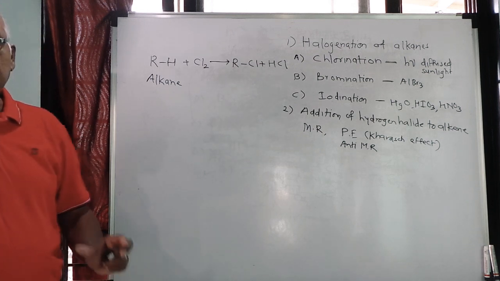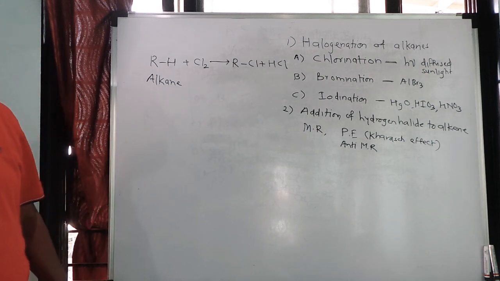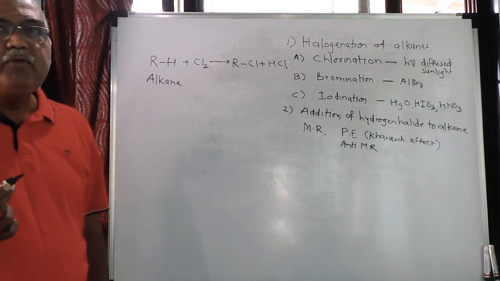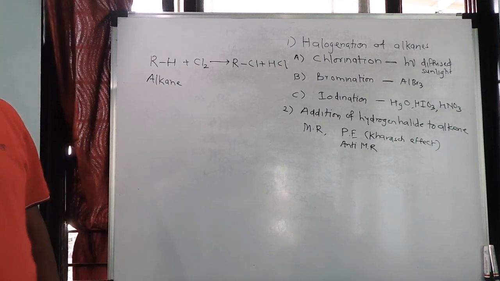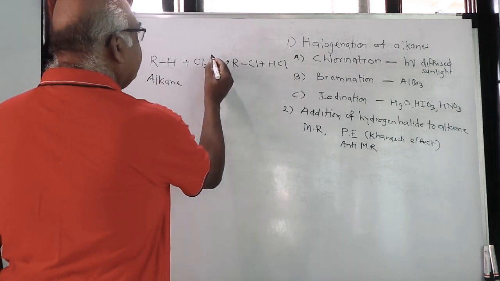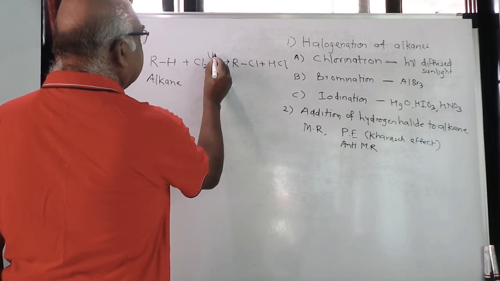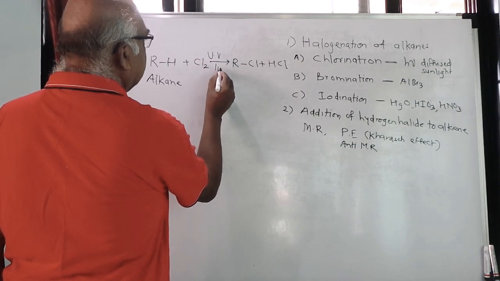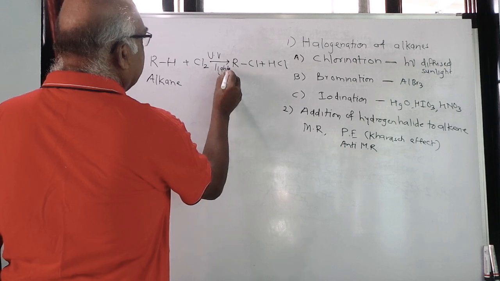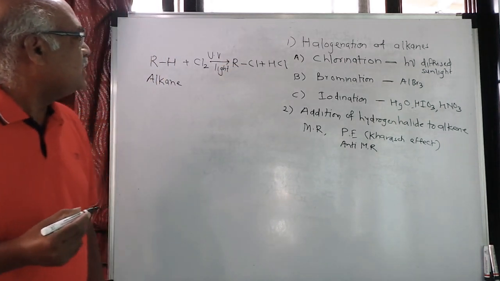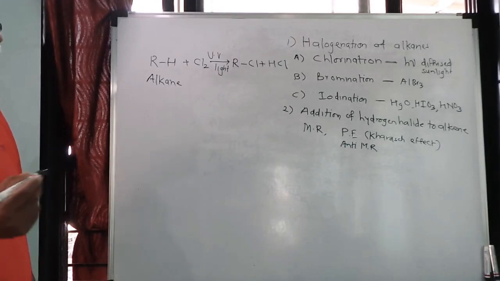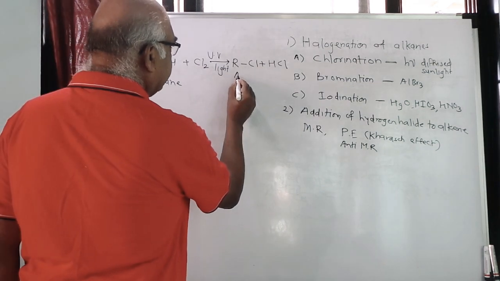So we have to cut a certain amount of light, and therefore we are going to use diffused sunlight or ultraviolet light. So when you take diffuse sunlight or ultraviolet light, then the reaction will take place easily and you get the product, that is RCl, that is alkyl chloride.